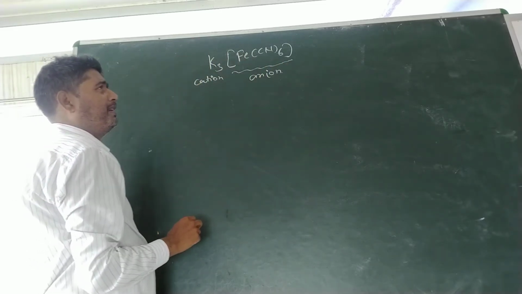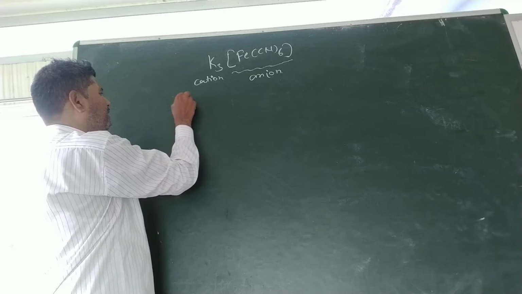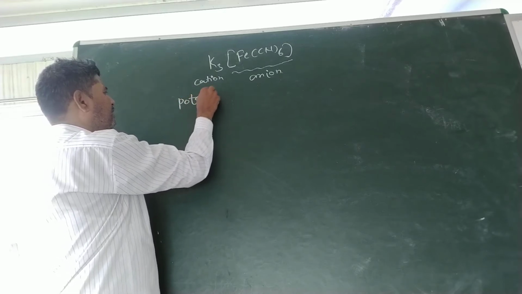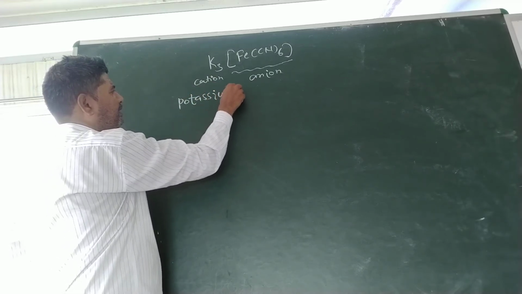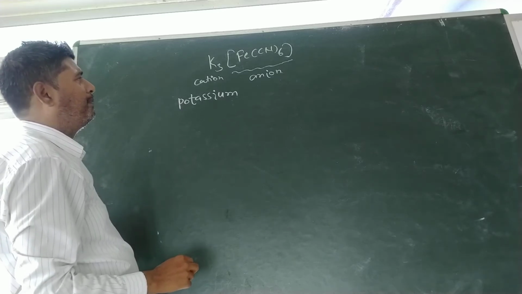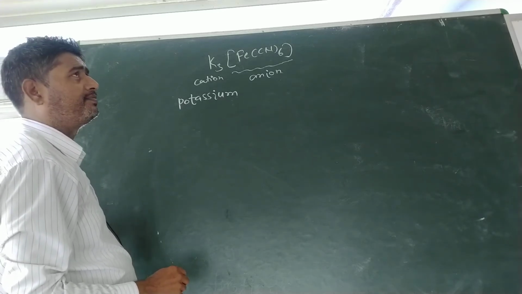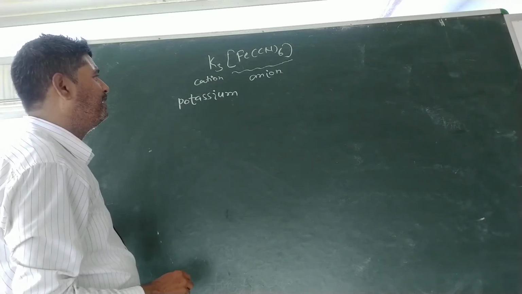The cation will be named first, potassium. After this, the name of the anion will be written.